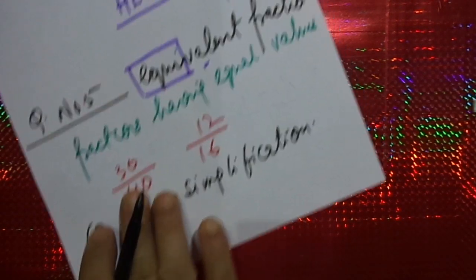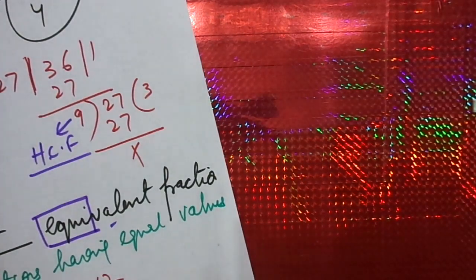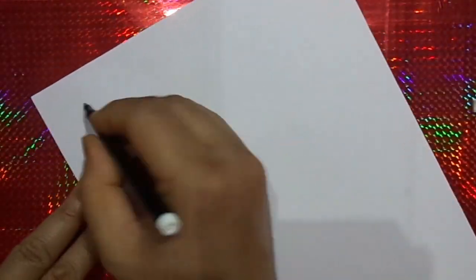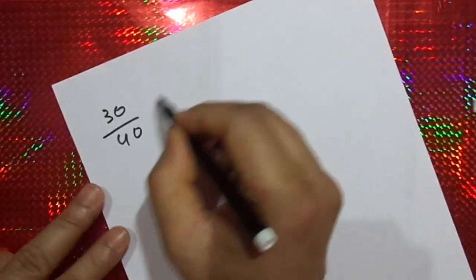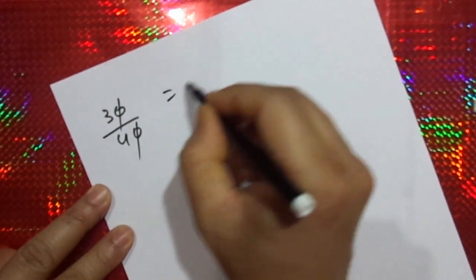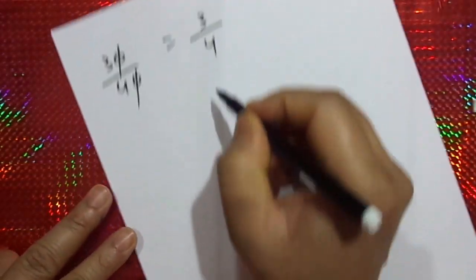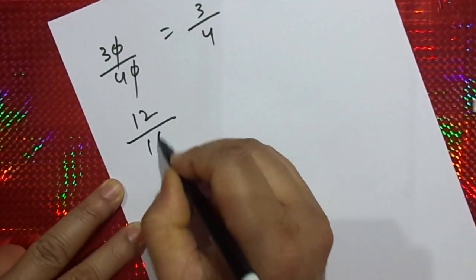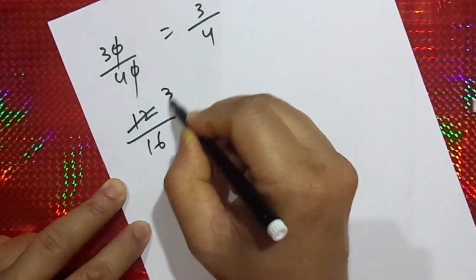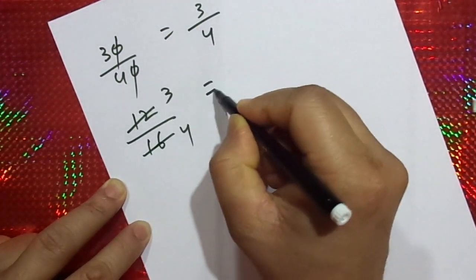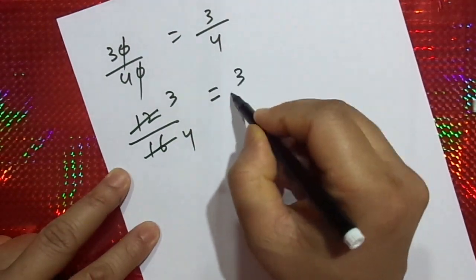We are going to simplify in this form. This 30 by 40 can be simplified as 3 by 4, while 12 by 16 can be simplified: 4 3s, 4 4s, is equal to 3 by 4.